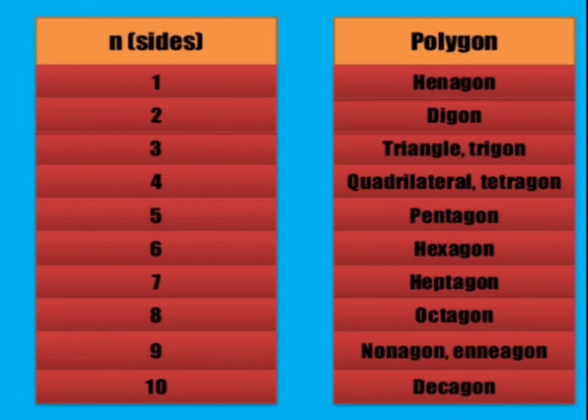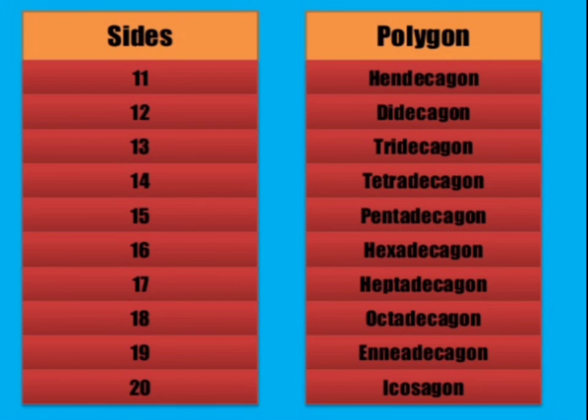Let's see the names of polygons by number of sides. 1 is henagon, 2 is digon, 3 is triangle, 4 is quadrilateral, 5 is pentagon, 6 is hexagon, 7 is heptagon, 8 is octagon, 9 is nonagon, 10 is decagon, 11 is hendecagon, 12 is didecagon, 13 is tridecagon, 14 is tetradecagon, 15 is pentadecagon, 16 is hexadecagon, 17 is heptadecagon, 18 is octadecagon, 19 is enneadecagon, 20 is icosagon. So these are all the polygons.